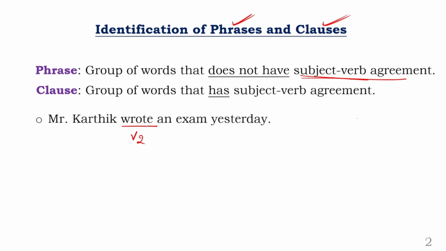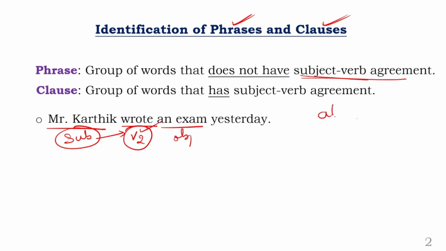Who is doing this action? The action wrote is done by whom? Is it done by an exam, or by Karthik, or by yesterday? Mr. Karthik. So that is nothing but the subject. And an exam would obviously become the object, right? So Karthik is doing this action. Clearly all the subjects, irrespective of singular or plural, can agree with the verb form V2. There is no difference. You can use all the subjects. That means singular subjects or plural subjects, you can agree with V2.